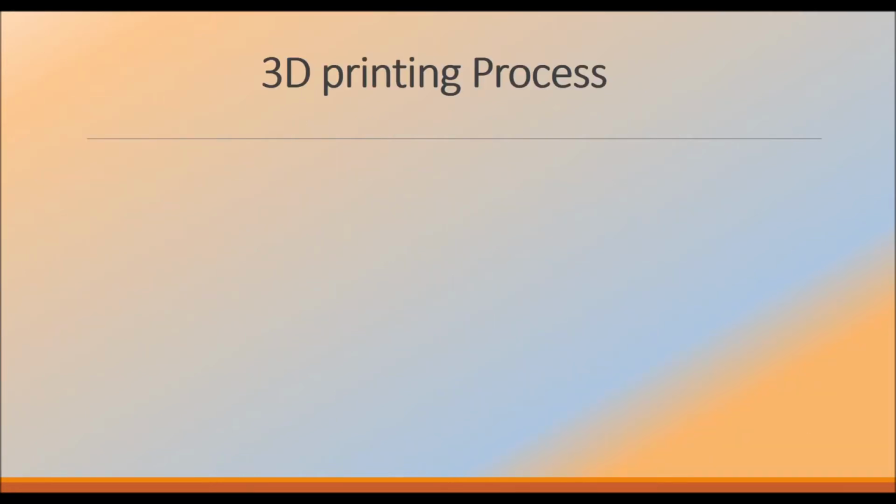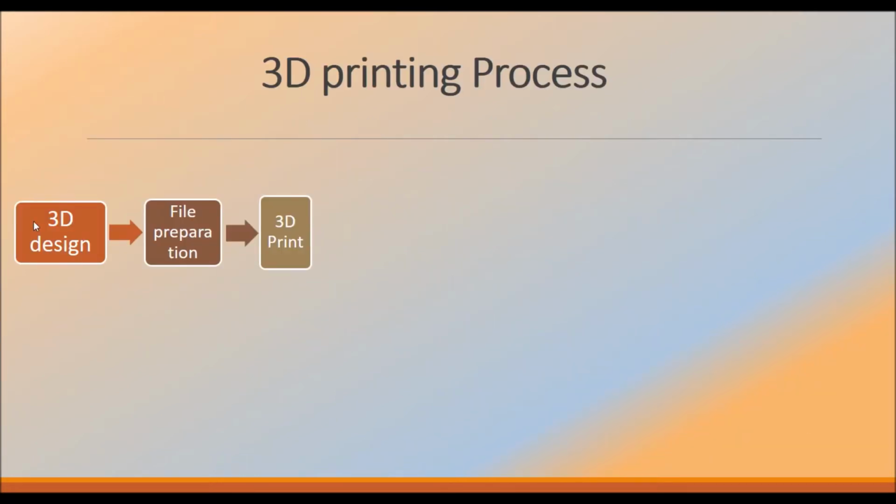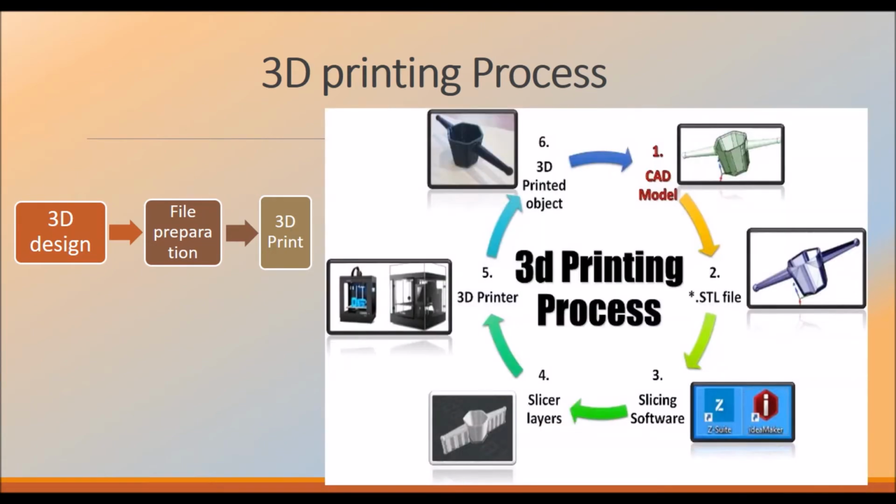The 3D printing process, we already discussed, consists of 3 steps: 3D design, file preparation in STL format, and then 3D print. So this is a cyclic process where the model is designed in CAD, it is converted into STL format, and if you want you can use slicing software for slicing the objects by applying some properties, temperature, material, etc. Next, it is imported into the 3D printer and the final product will be printed.